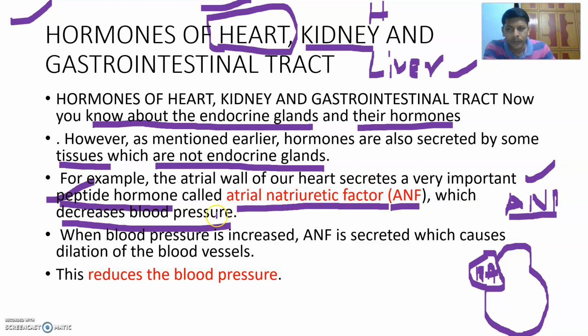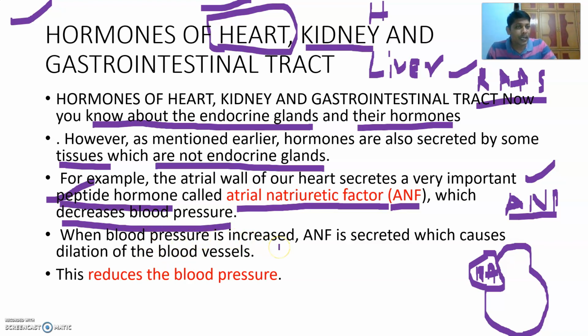Very important one. You already learnt about ANF in the excretory products and their elimination lesson. It is opposite to the RAS, the renin angiotensin aldosterone system, which increases the BP. Aldosterone increases the blood pressure. Angiotensin 2 increases the blood pressure. Those hormones increase blood pressure, but this one decreases the blood pressure.